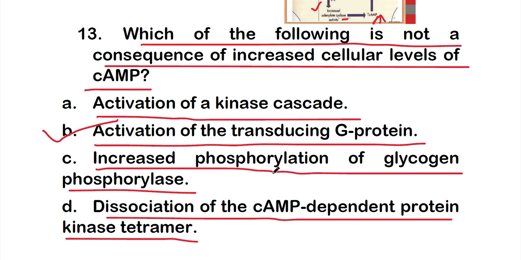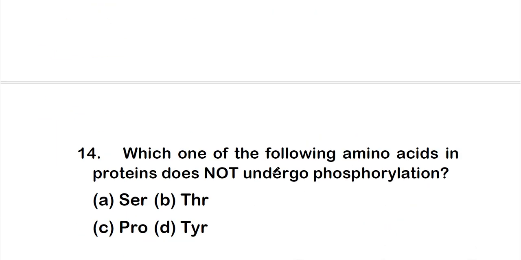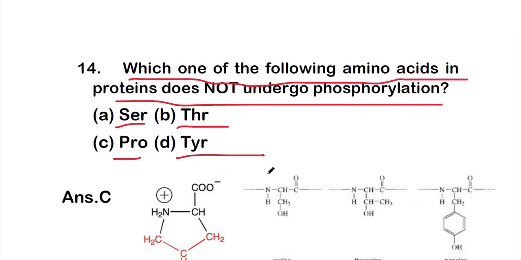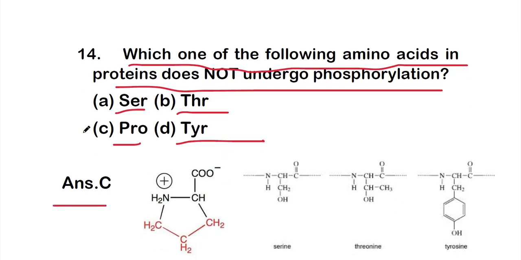Okay, so let's move on to question number 14. Which one of the following amino acids in protein does not undergo phosphorylation? So which cannot perform phosphorylation? The options are option A, serine, option B, threonine, option C, proline, or option D, tyrosine. So which one cannot perform phosphorylation? The right answer is option C, that is proline.